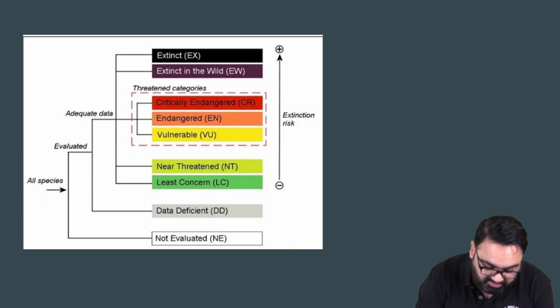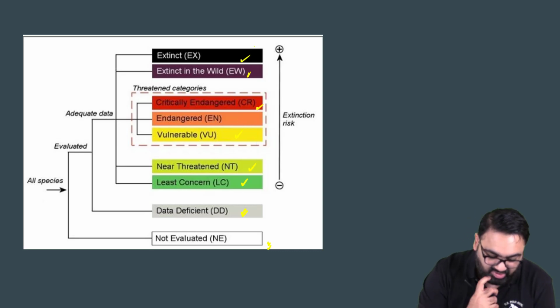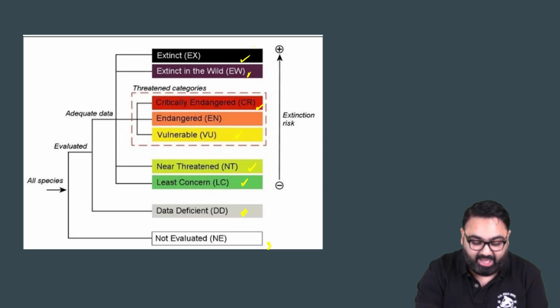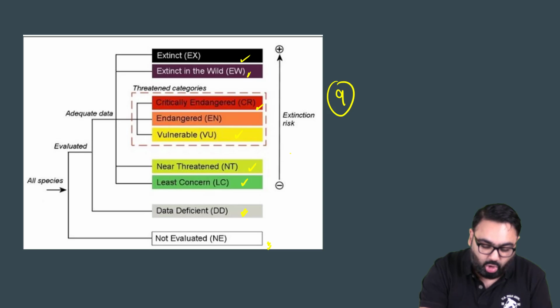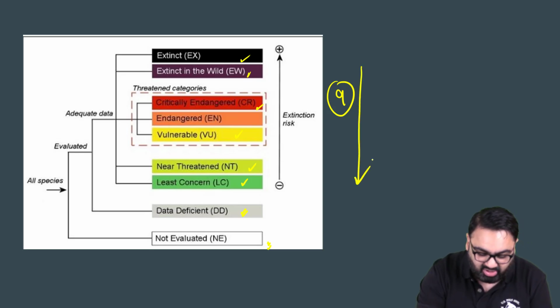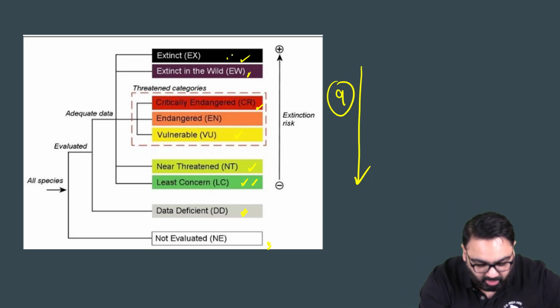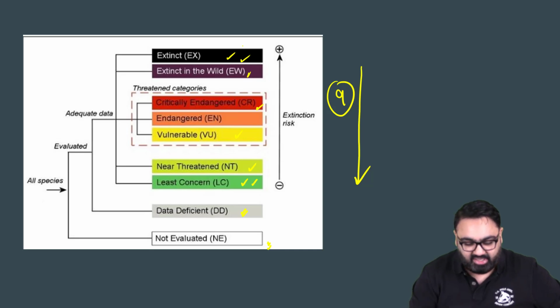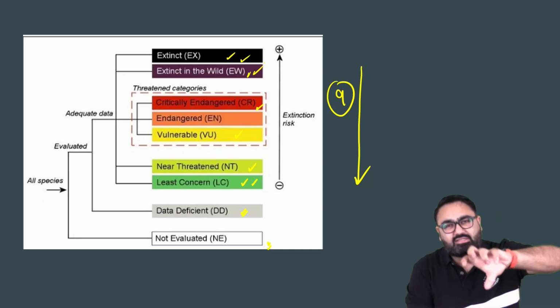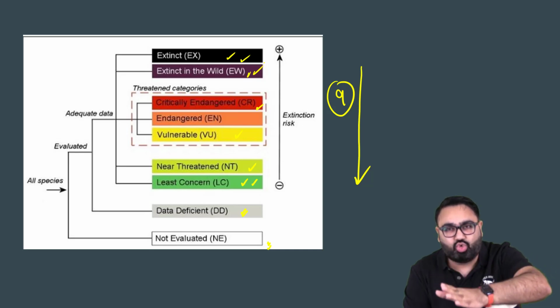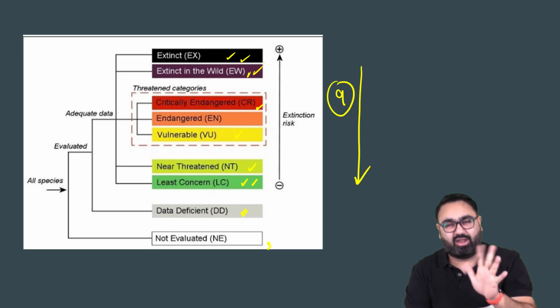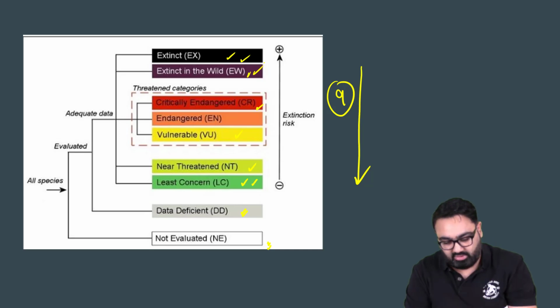So as you can see, it starts with not evaluated, then data deficient, least concern, near threatened, vulnerable, endangered, critically endangered, extinct in the wild, and then extinct. So these are the different categories. As you can see, 9 of them in total. The lower you go, the lower your population is. So least concern means that you do have a very high population. Extinct means 0 population, and that is how it usually works. Extinct in the wild basically means that there are some species that are still alive, but they are in a zoo or they are kept in cages, but in the wild they are not found. Extinct means totally over. So that's how it usually works.